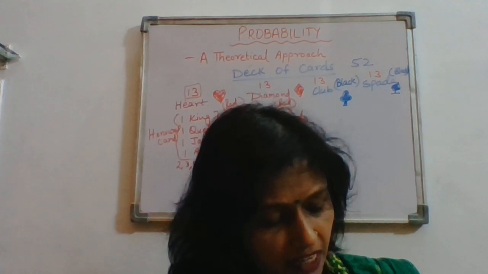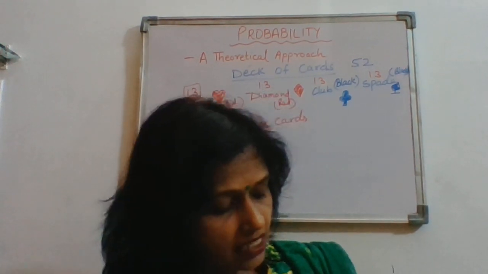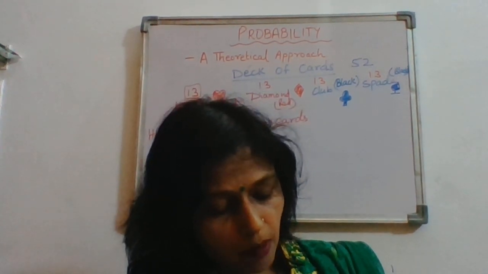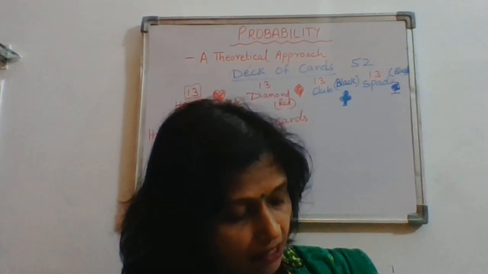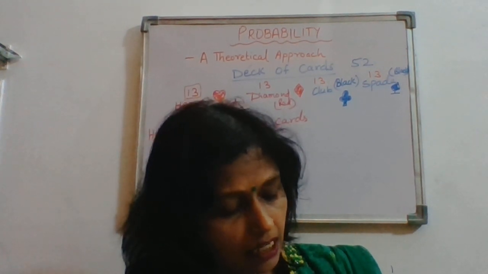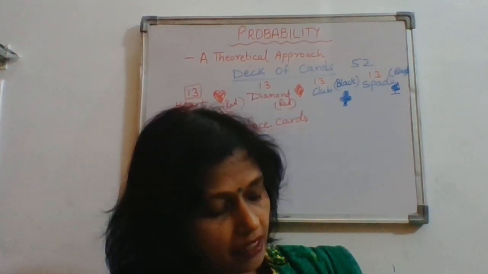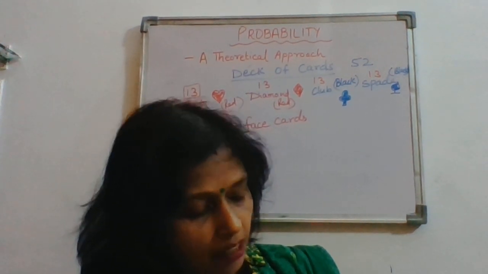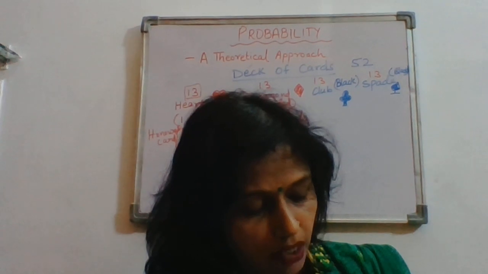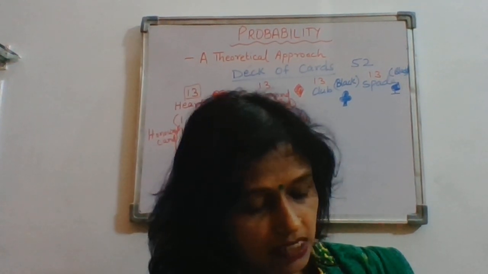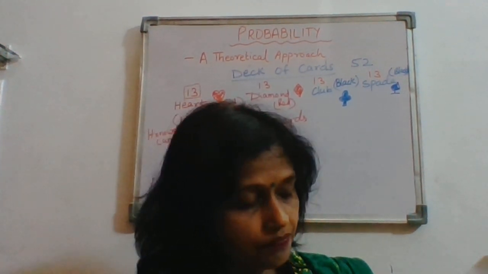A box contains 5 red marbles, 8 white marbles and 4 green marbles. One marble is taken out of the box at random. What is the probability that the marble taken out will be red? How many red marbles are there? 5. And total number of marbles is 8 plus 4, 12, 12 plus 5, 17. So 5 by 17 will be the probability of red marbles. And white marbles, it will be 8 by 17. And not green. So not green will be red and white both. That means 8 plus 5 equal to 13. 13 by 17.